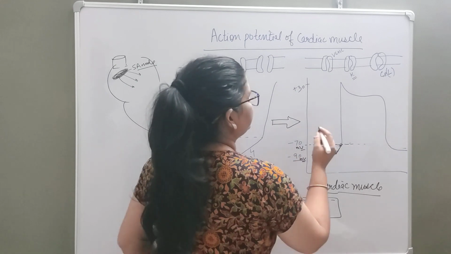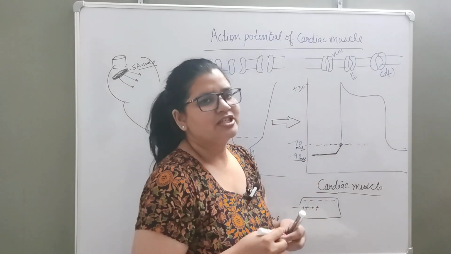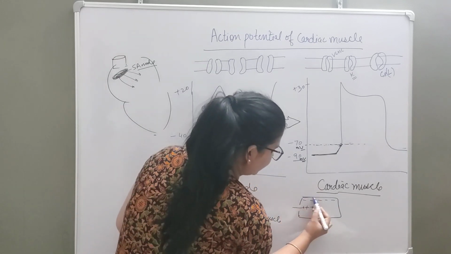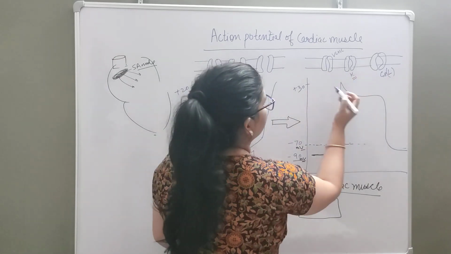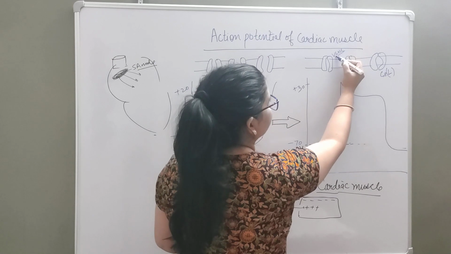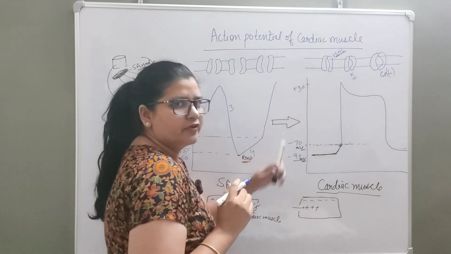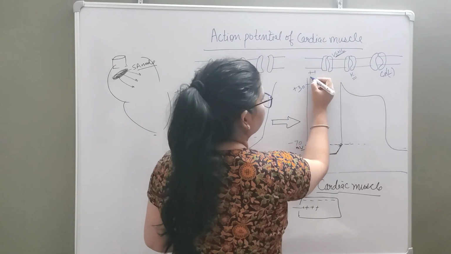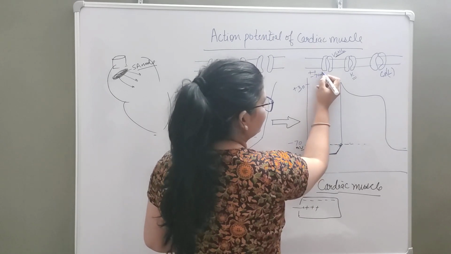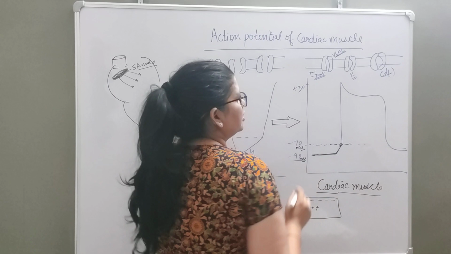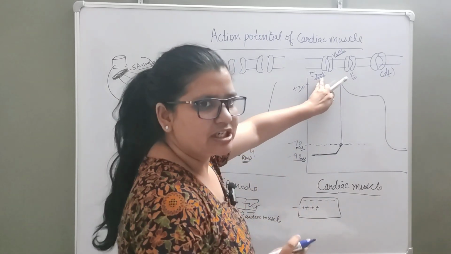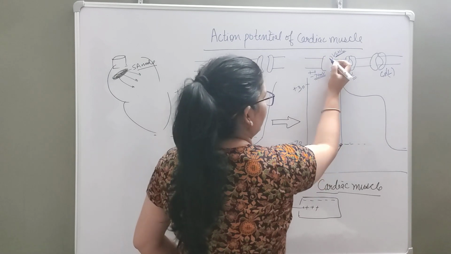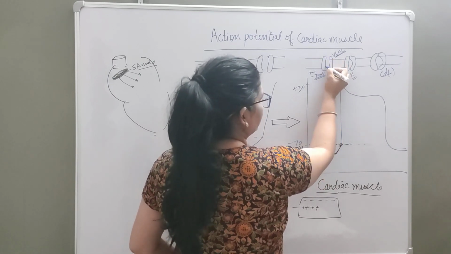It is the threshold of some sodium channels present here. If we draw this membrane and these cells, this is a voltage gated sodium channel. So whenever the positivity is such that we reach minus 70 millivolt, this sodium channel is going to open, like this. So this will be open.